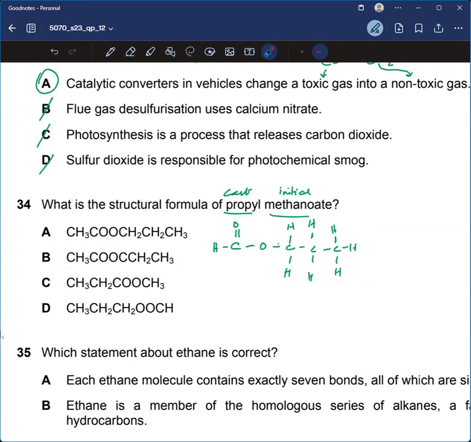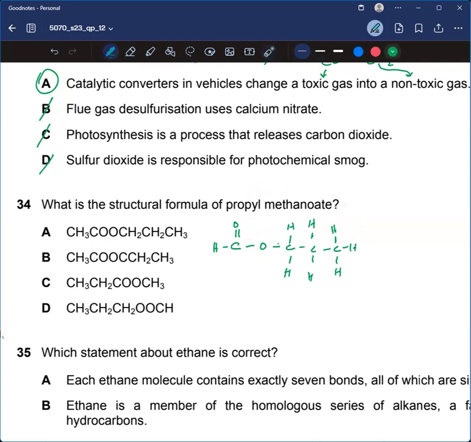Whether it's drawn or written in a structural formula, it could be in any order. But while writing the name of it, we should be careful that the carboxylic part should be written last, and the alcohol part should be written first. Okay, so here you can see that I have drawn it in such a way that the carboxylic part is written first and the alcohol part is written last.